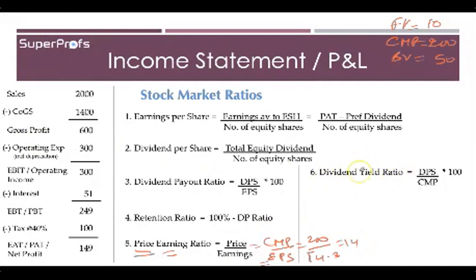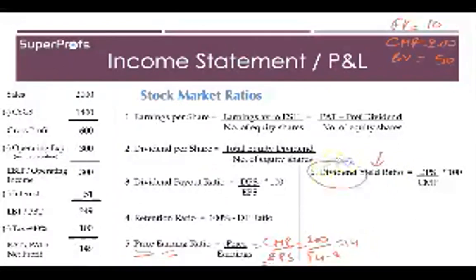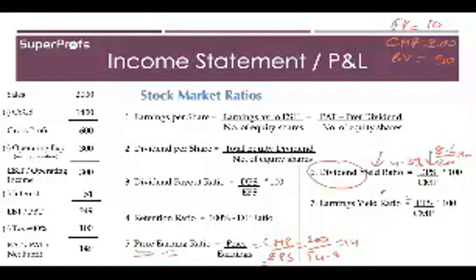So basically, if you invest in the shares of this organization today, what is the percentage of dividend that you are getting? This is calculated by dividing the dividend per share value by the current market price, which is 8.6 by 200 into 100, therefore 4.3%.